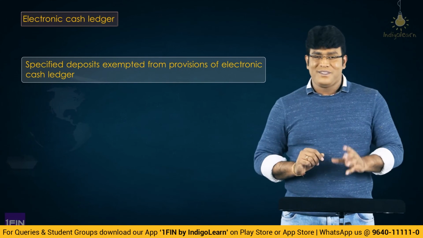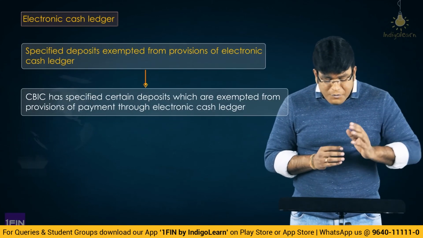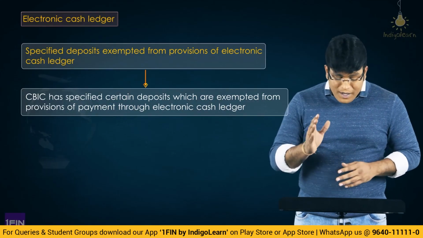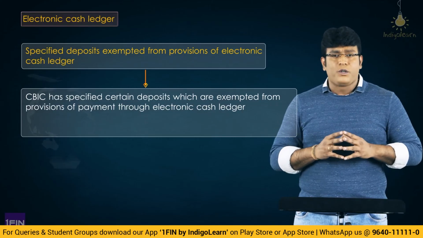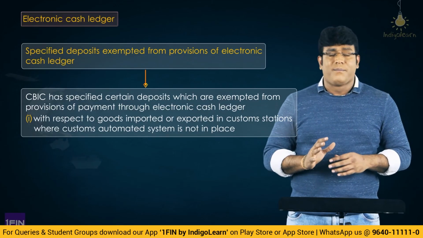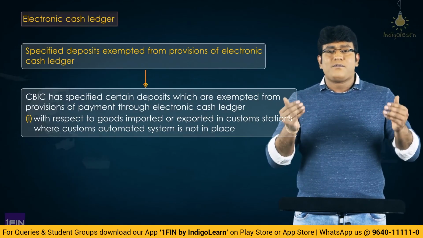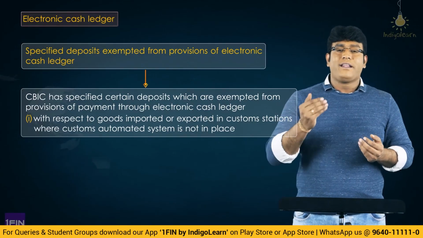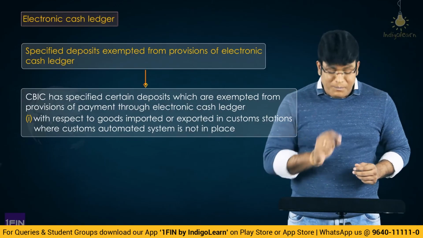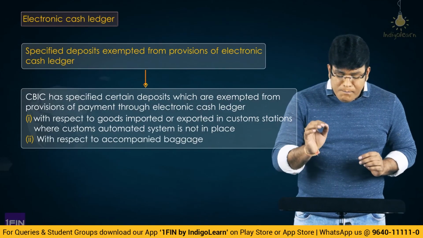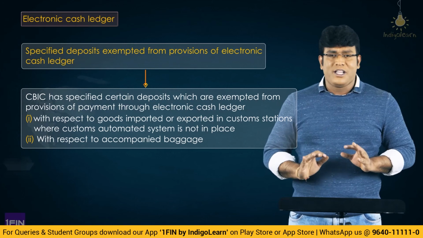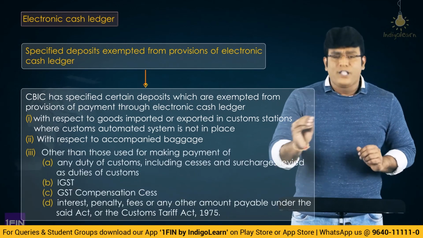Let's see that now. See, CBIC has specified certain deposits which are exempted from provisions of payment through cash ledger. Number 1, with respect to goods imported or exported in customs station where customs automated system is not in place. If the customs automated system is not in place, how can we make the payment electronically and show the proof of that electronic cash ledger? Second point, with respect to accompanied baggage, even in that case also there is no requirement to pay using electronic cash ledger.